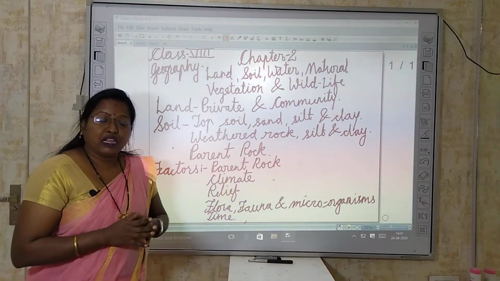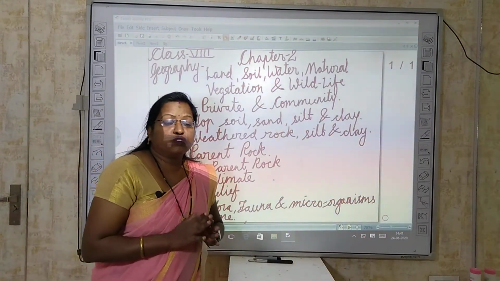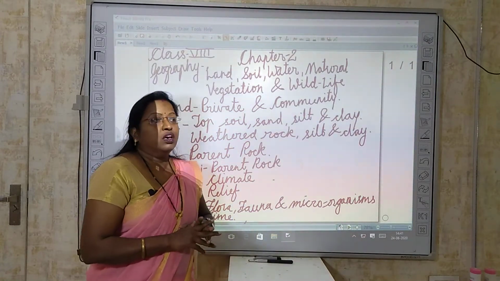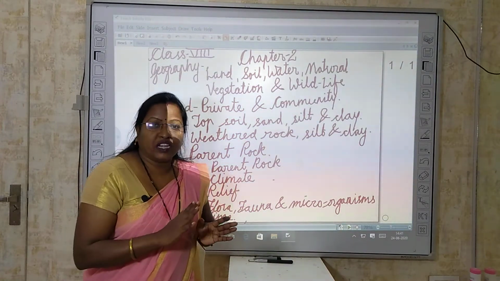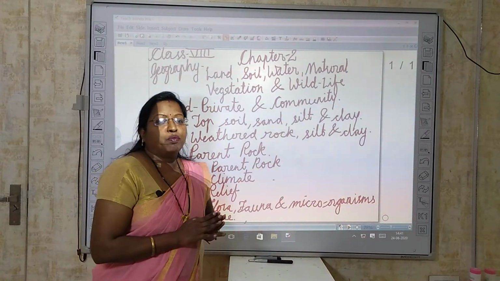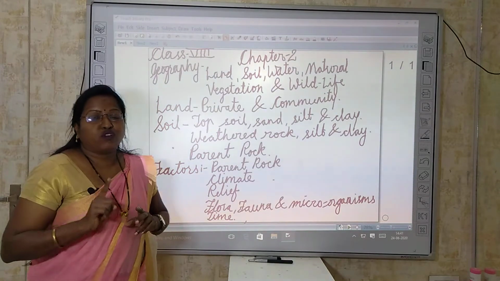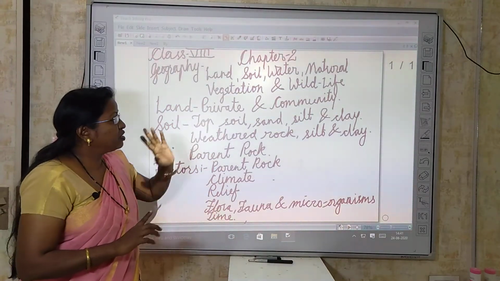What do you mean by private land? Private land is owned by a single individual. Suppose you purchase a house; for that you have to purchase a plot. That plot belongs to you, so that particular piece of land is private land.